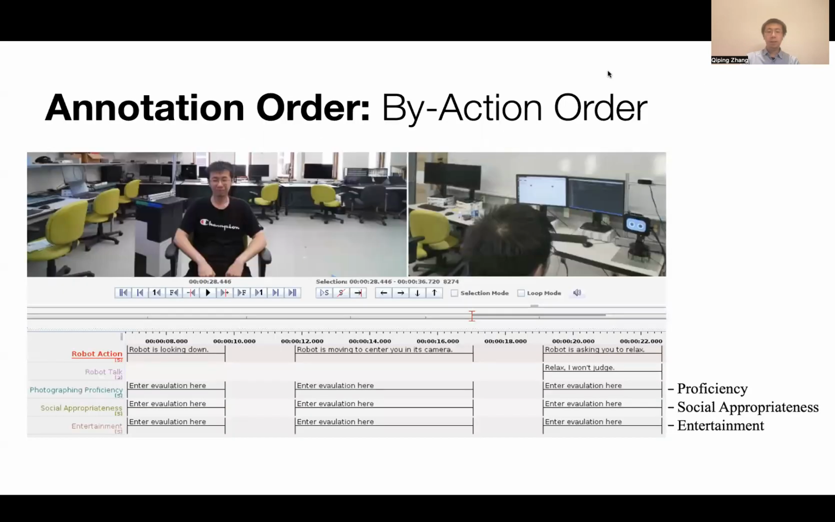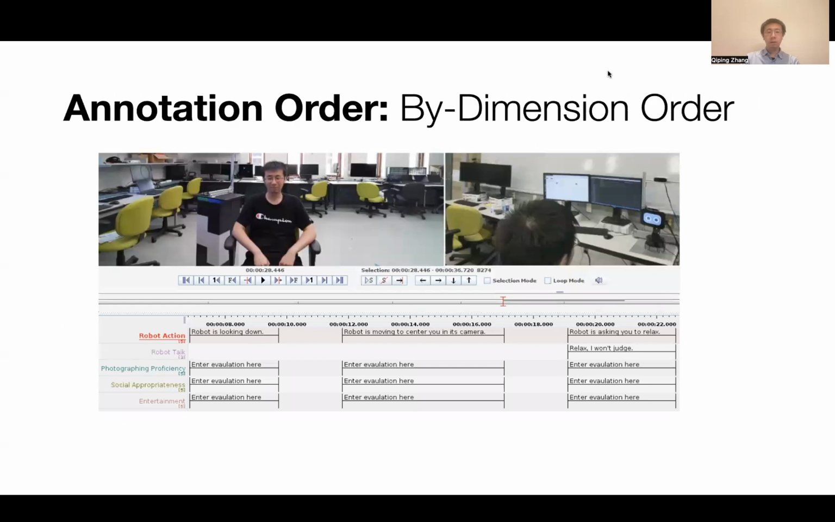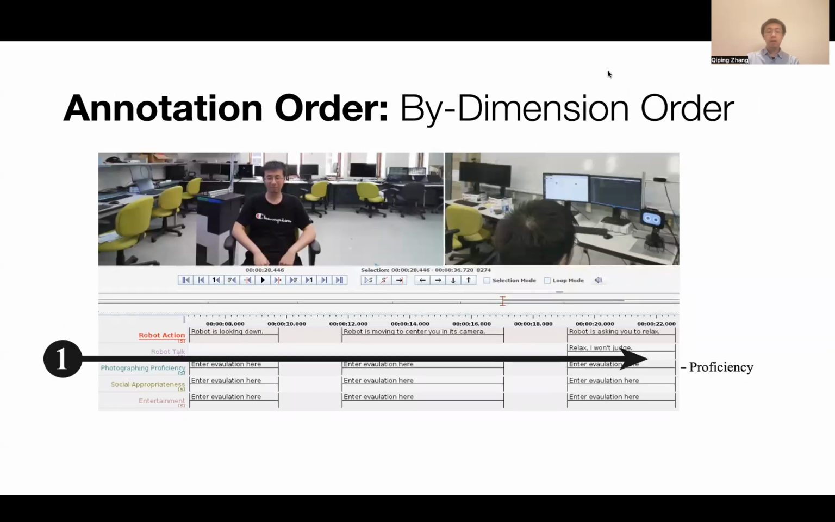The first variable was annotation order based on the 3 performance dimensions that I mentioned earlier. With the by-action order, the participants annotated all 3 dimensions of the robot performance together for a single robot action at a time, and then they proceeded to the next action. With the by-dimension order, they annotated all actions for a single performance dimension at a time, and then returned to the beginning of the interaction to annotate the next dimension.